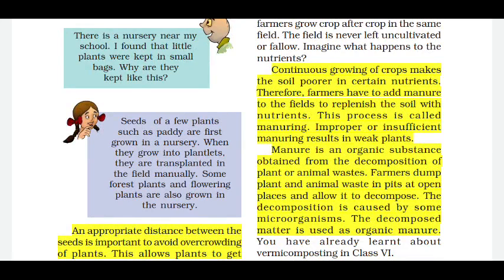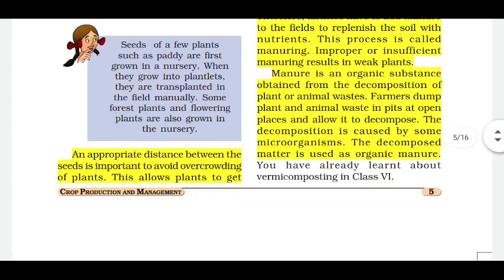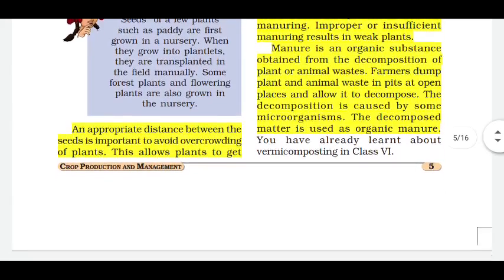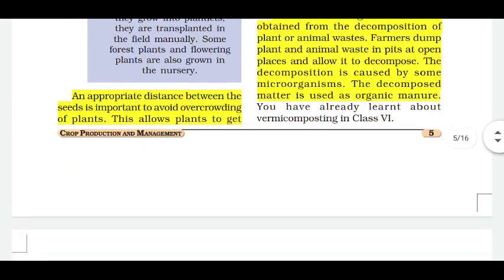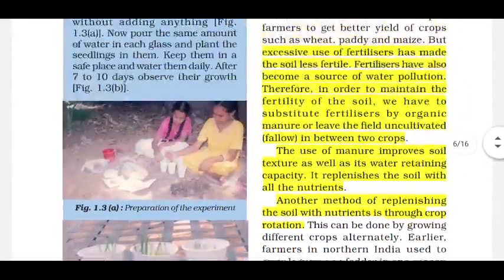Continuous growing of crops makes the soil poorer in certain nutrients. Therefore, farmers have to add manure to the fields to replenish the soil with nutrients. This process is called manuring. Insufficient manuring results in weak plants. Now, manure is an organic substance, whereas fertilizer is a chemical substance.